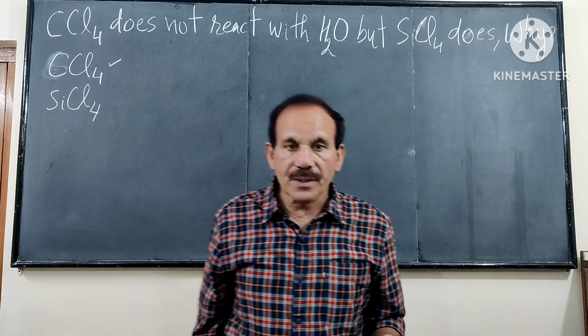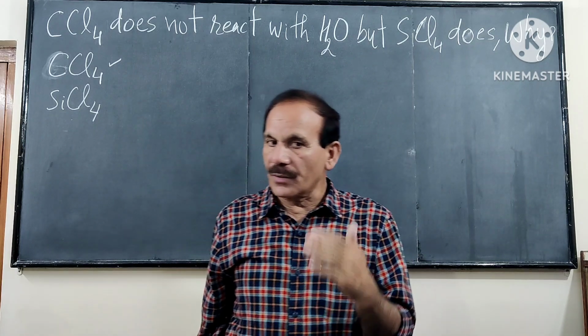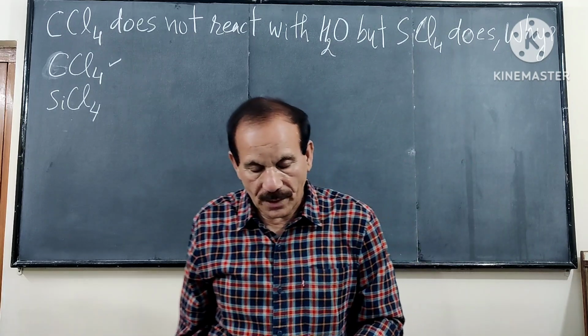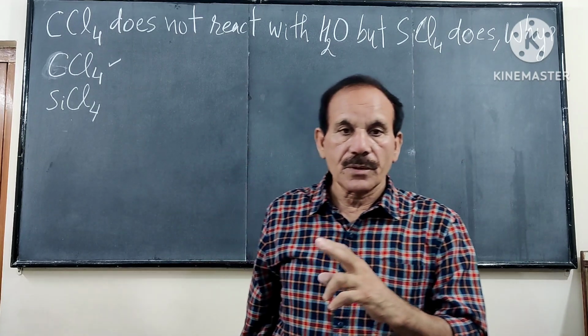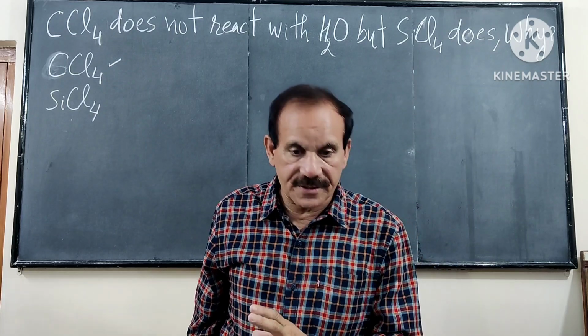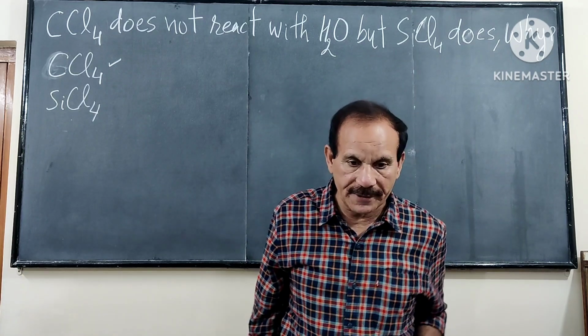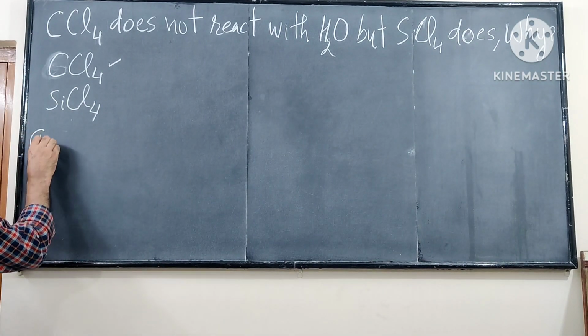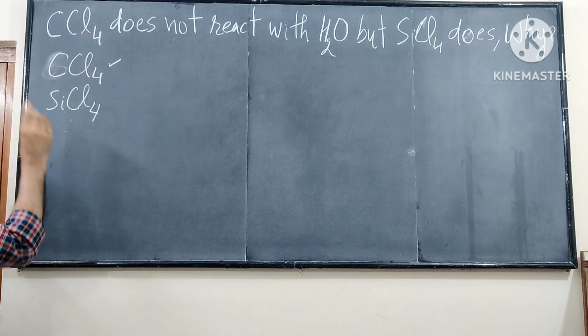So why does CCl4 not react with water but silicon tetrachloride does? We have to explain. Due to the following reasons this happens. First, the absence of d orbitals.